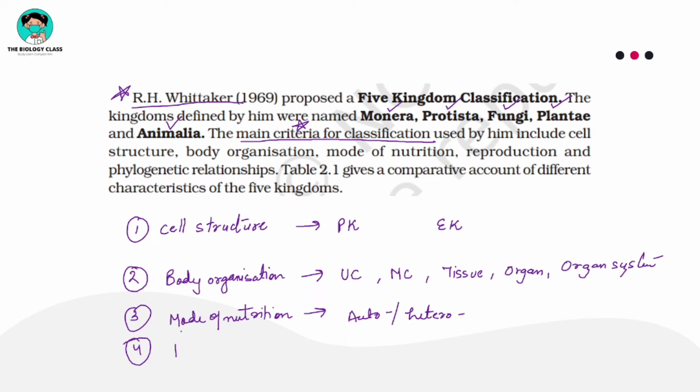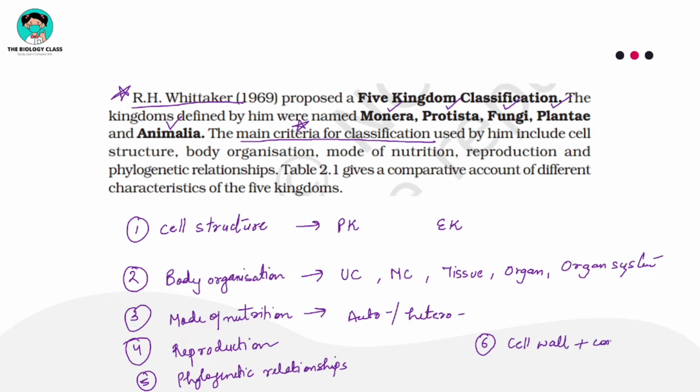The next criteria which he chose was reproduction, how they reproduce, and phylogenetic relationship, how they are related evolutionarily. Along with this, you have to remember he also used the character cell wall and its composition.